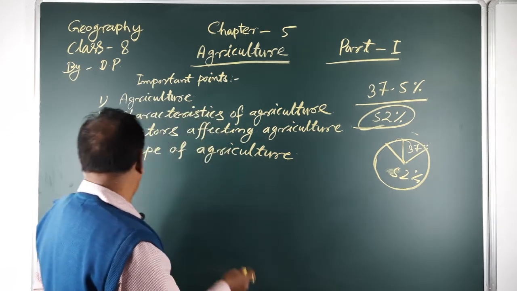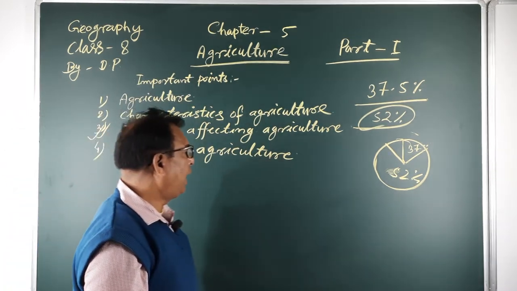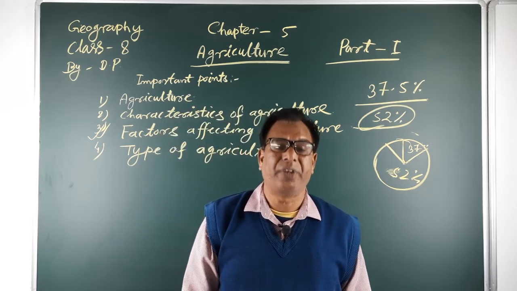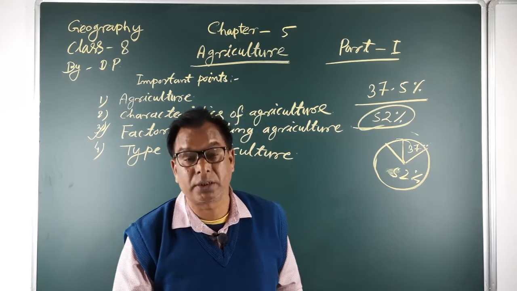Next point is the factors affecting agriculture of the world. There are many factors affecting agricultural practice in the world.